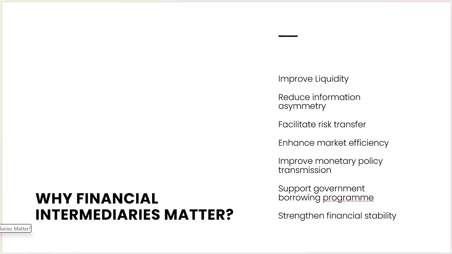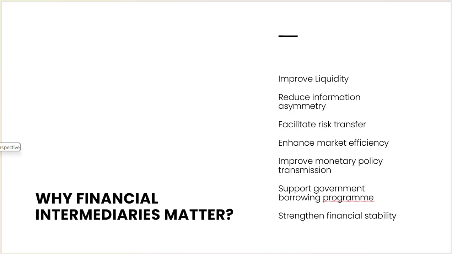Then it improves monetary transparency with the RBI and monetary policies, supporting the government borrowing program. The government supports creating different institutions, like the National Bank for Financial Infrastructure, or NaBFID, which issue bonds to collect funds. All these schemes play an important role in supporting the government borrowing program and strengthening financial stability.